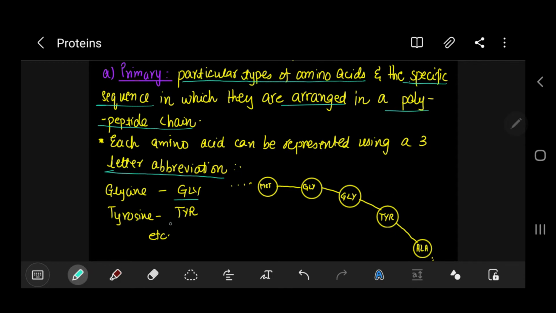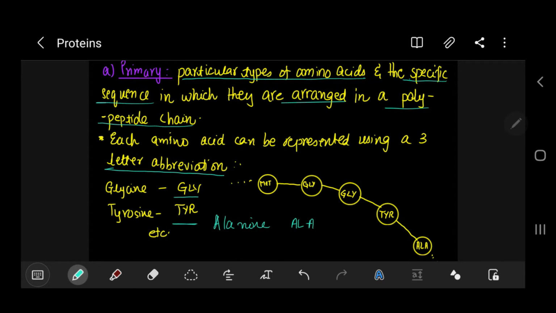Tyrosine, for example, is represented by TYR. And we also studied alanine, the CH3 radical, which can be represented by ALA. Similarly, many other amino acids.